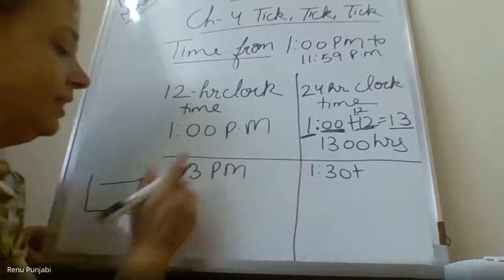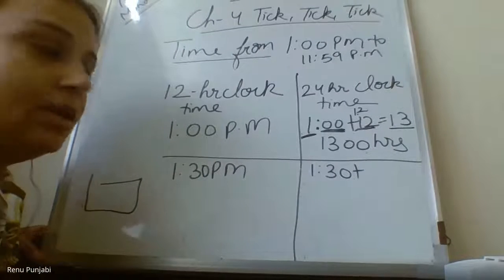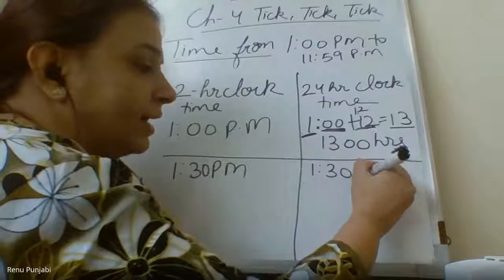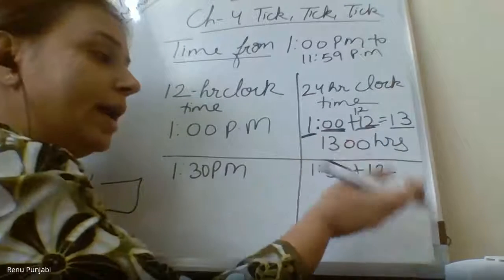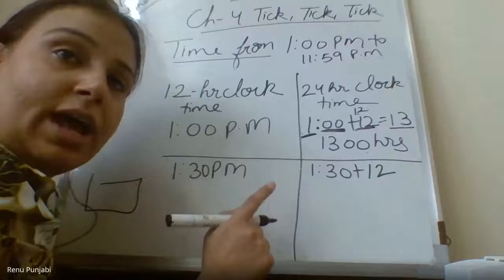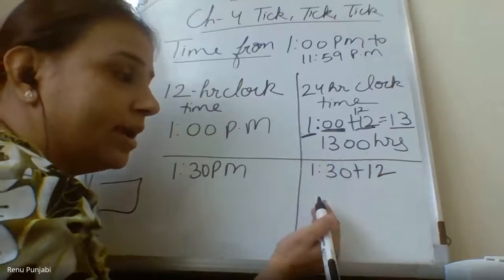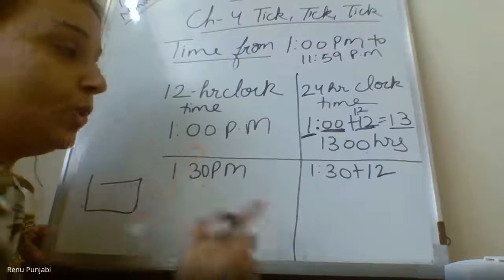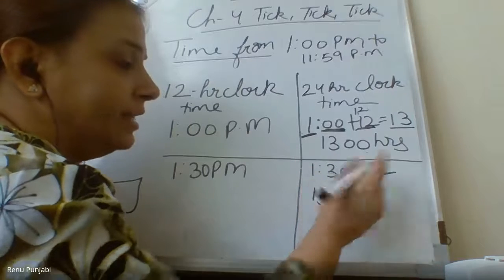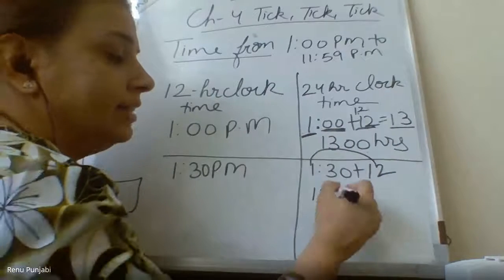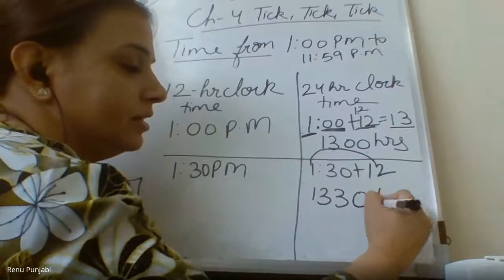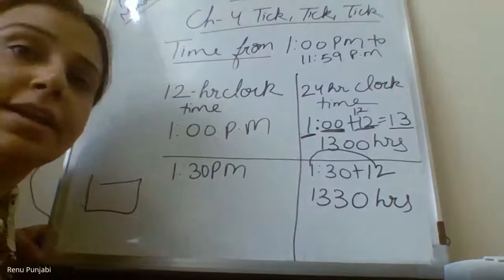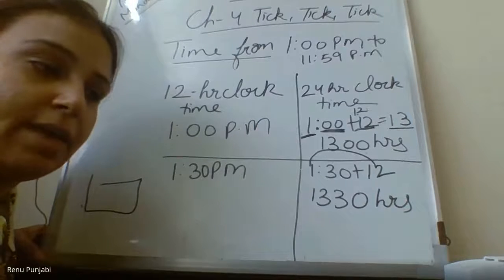Okay. Now comes the next time, 1:30 p.m. When you are converting into the 24-hour clock time, you have to add the 1200 hours to this. So 12 plus 1 is 13. You add the hours with the hours, and 30 minutes you will write as it is, but you will not put the colon. So it will be 1330 hours. Am I clear till here?